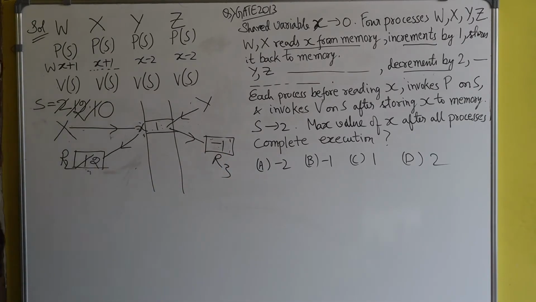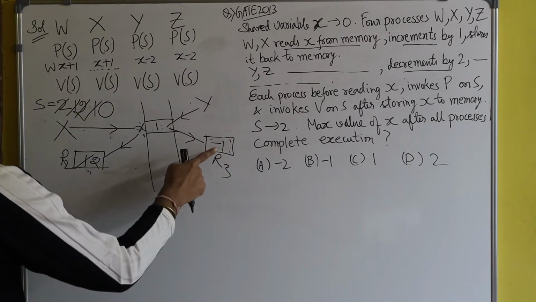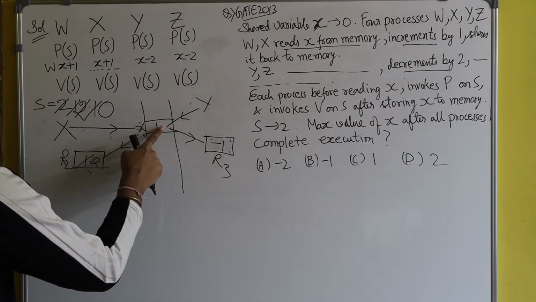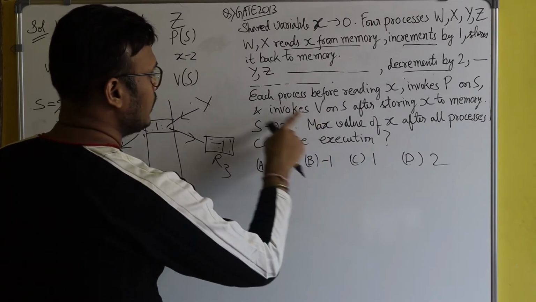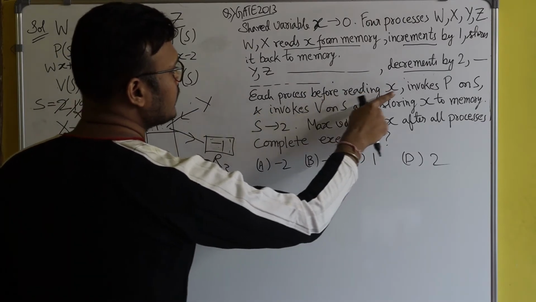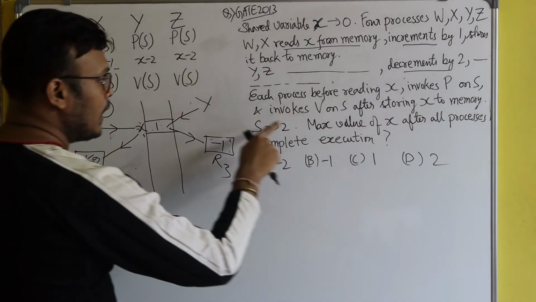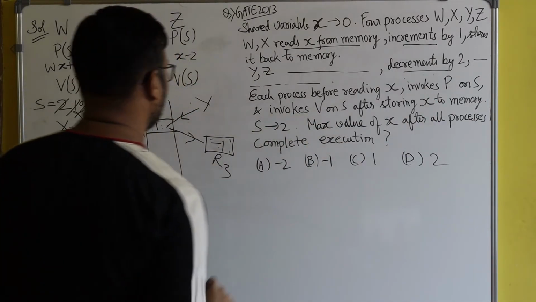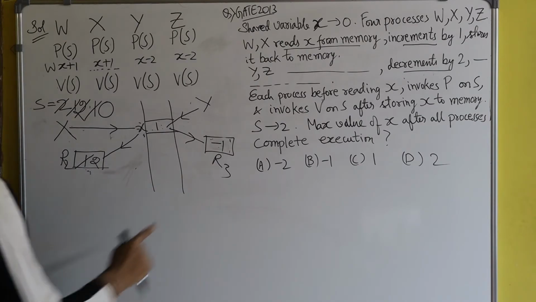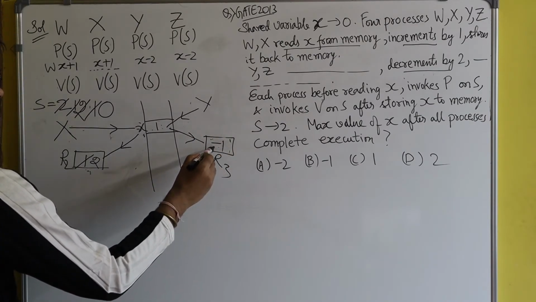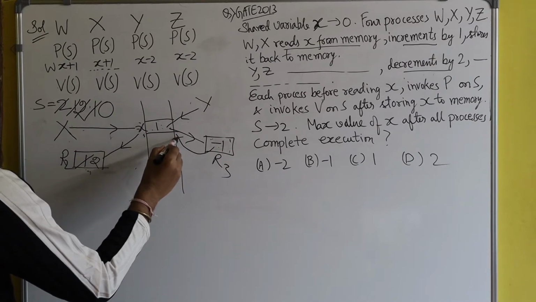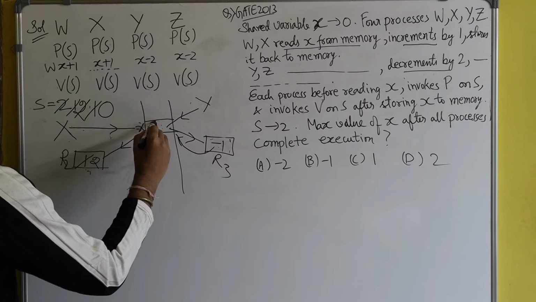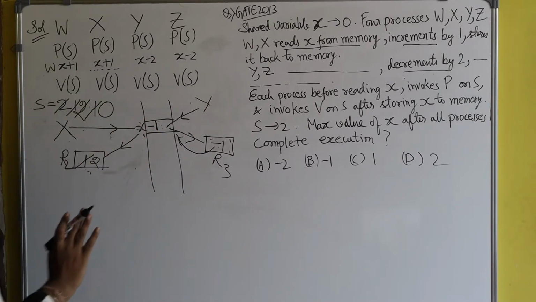And after that, it will store this value back to the memory location. Each process before reading x invokes P on S and invokes V on S after storing x to the memory. So after storing the value to the memory, you see now the memory has been updated as minus 1.